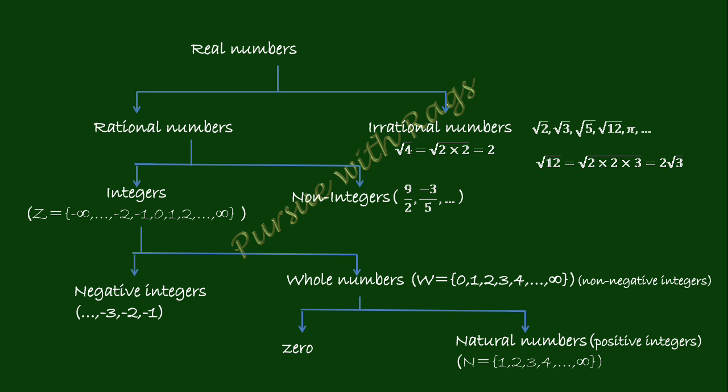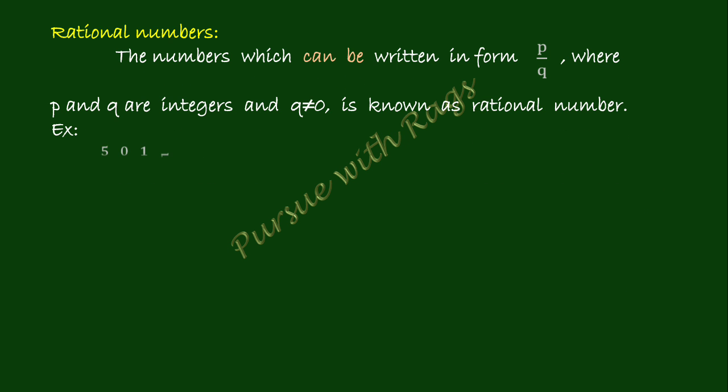Now, let's move to the definition of rational and irrational numbers. See here, the number which can be written in the form P by Q, where P and Q are integers and Q not equal to 0, is known as a rational number. So all the numbers which are in the form P by Q are known as what? Rational numbers. Q should not be equal to 0. Why? What is the reason? If Q is 0, then we won't get any answer. If the denominator is 0, then we will get what? Infinity. No answer at all.